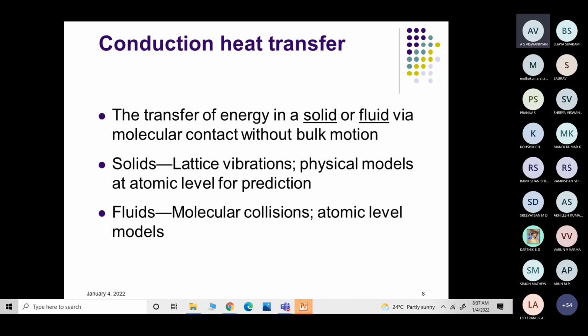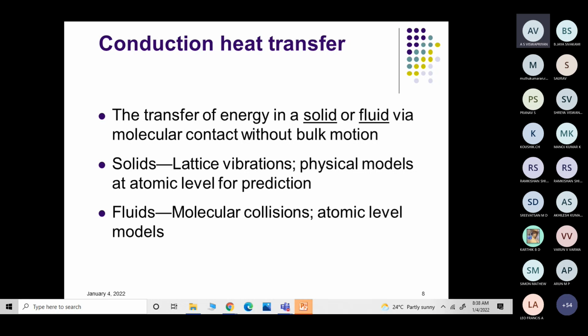When you have sensors and measure the top surface and the bottom surface where the water is in contact with the vessel, it will show a slightly higher temperature compared to the top surface. The reason is the heat transfer from the bottom to the top. Heat is transferred within the fluid by means of molecular collisions.